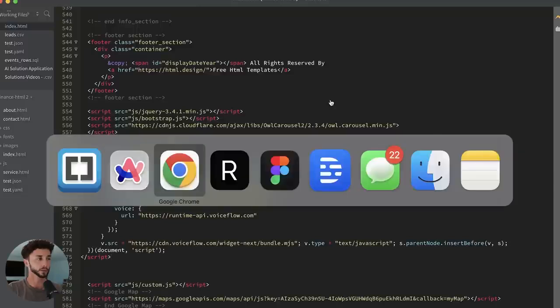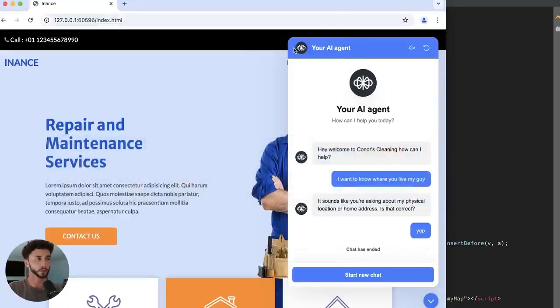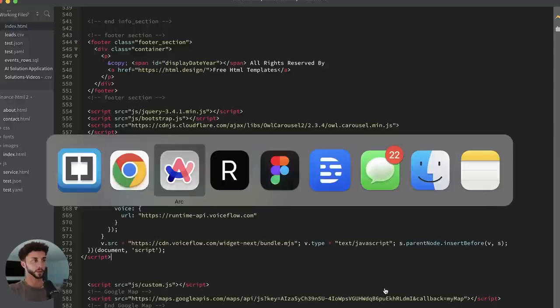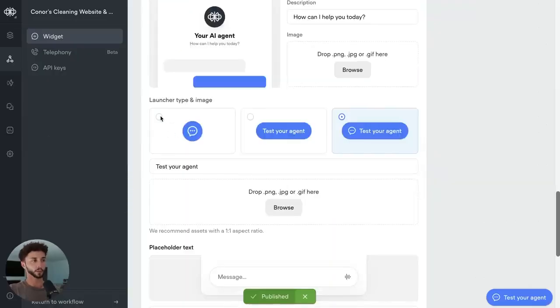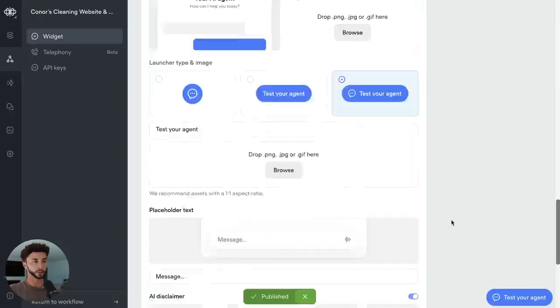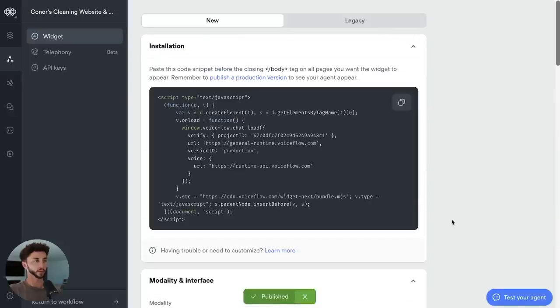all of what you see on here can be changed around, different logos, different text here, different icon, etc., different colors, and you can just make it look and feel however you want it to. So I'm sure you guys are big enough and ugly enough to figure that out yourself. We'd probably want to switch over to this here. One thing you will want to do is turn off Powered by VoiceFlow, so it's not sending traffic to them when it's on your own website.